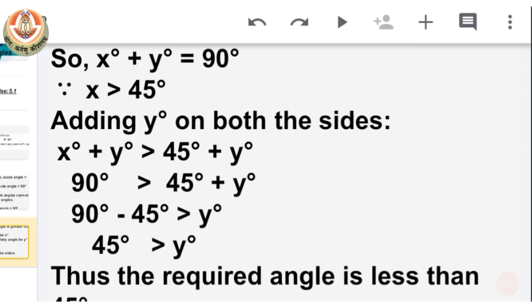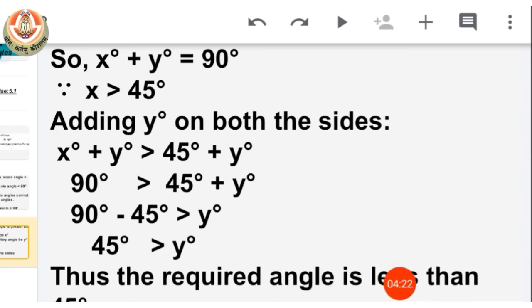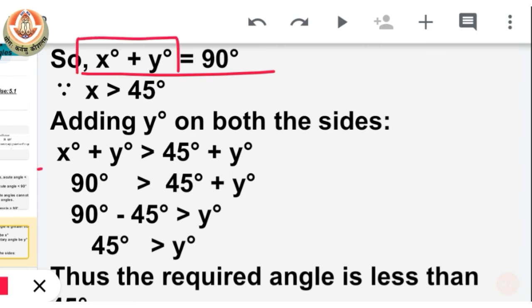Why are we adding angle y on both sides? When we add angle y on both sides, we get x plus y on one side, so that we can put 90 degrees in place of that.